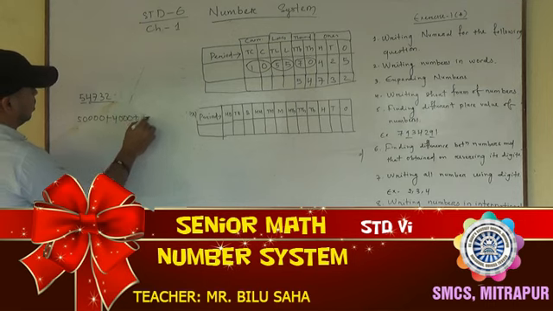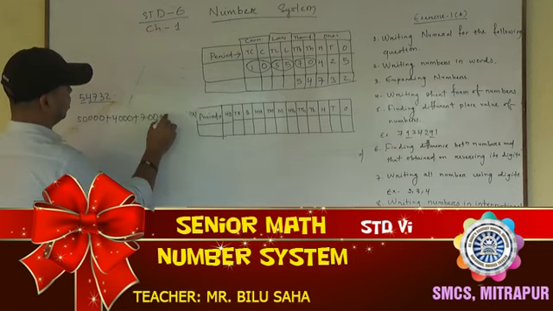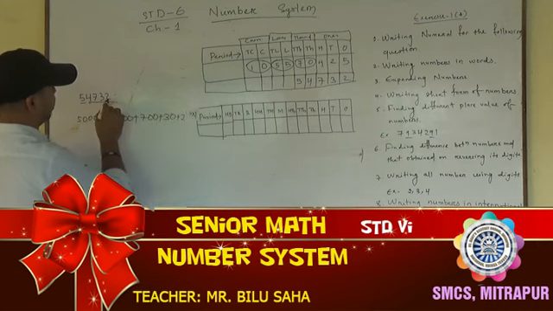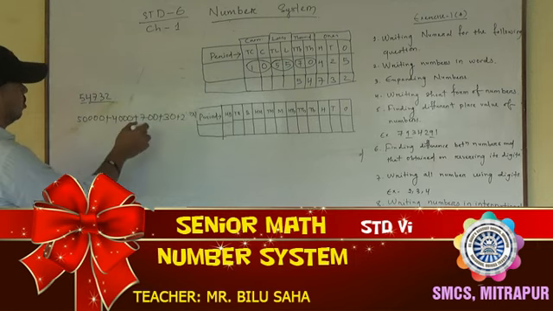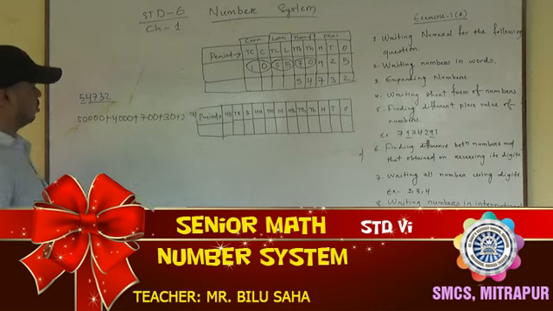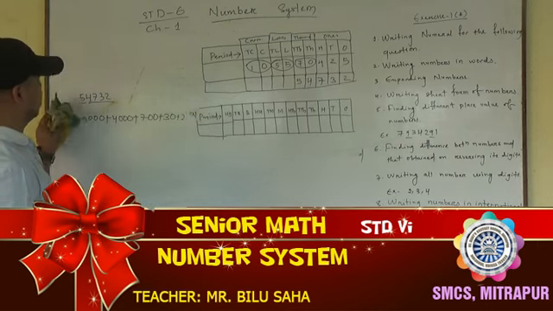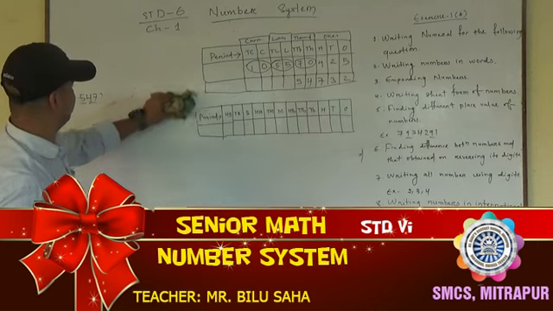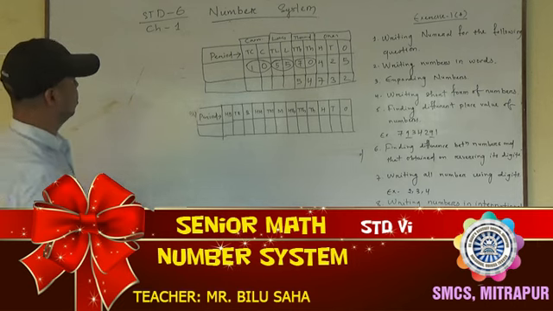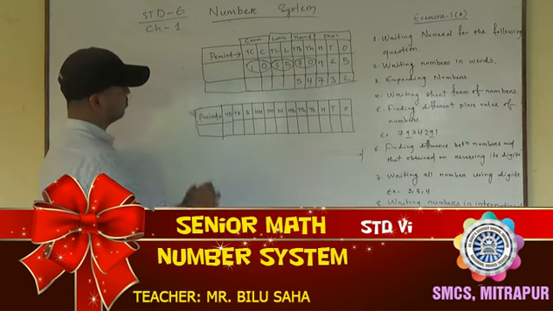Then write 7. After 7 there are 2 digits. So 2 0 you write. Then 3. After 3 there is 1 digit, so 1 0. And 2 you write. After 2 there is no number here, so you don't write anything, only you write 2. Okay. So this is another way of writing numbers in expanded form.